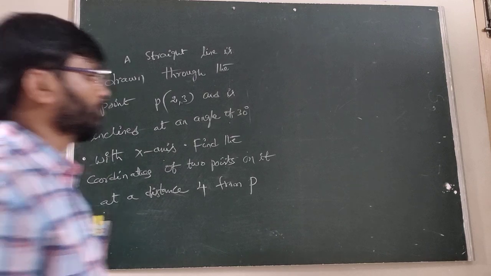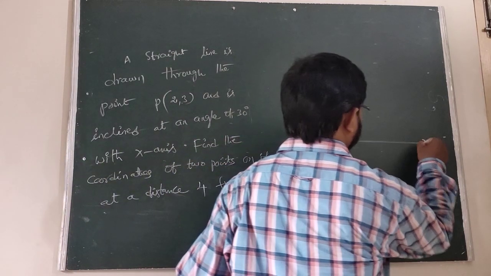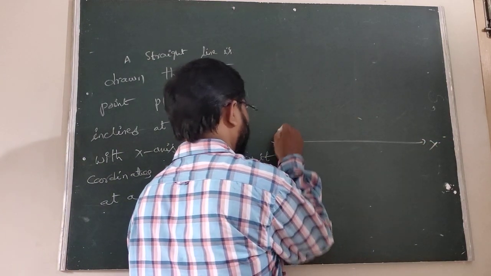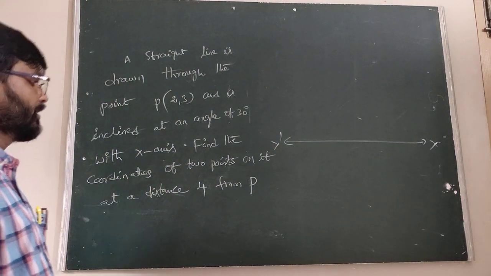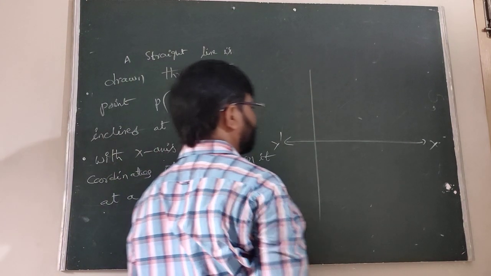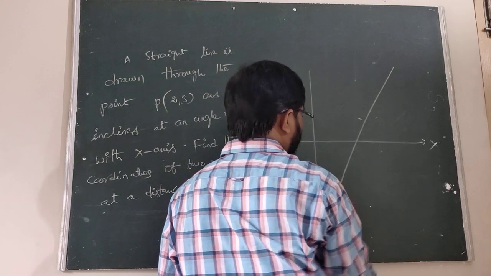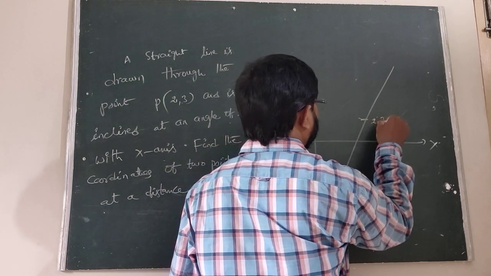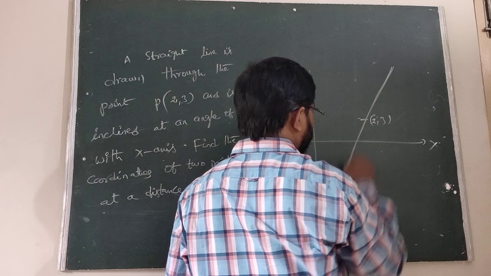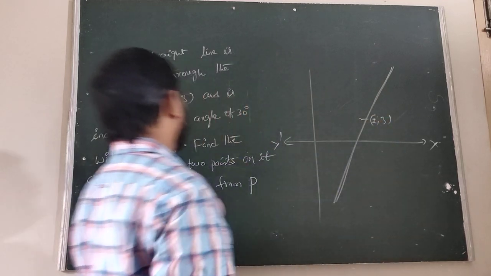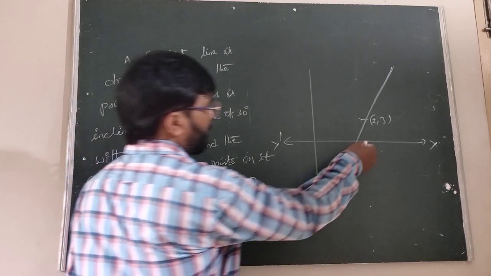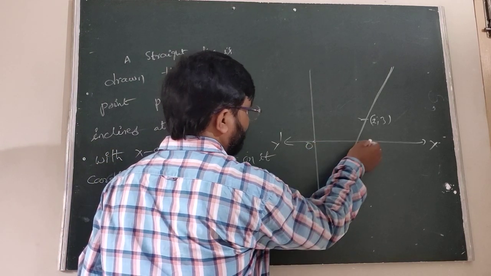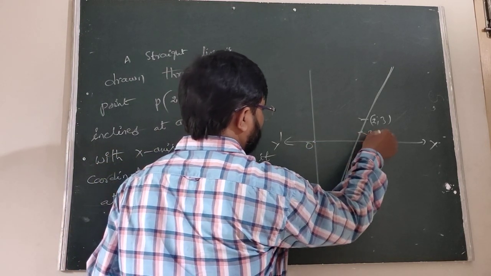Okay, so this is the x-axis. A straight line is drawn through the point 2 comma 3, making an angle of 30 degrees with the positive direction of the x-axis.